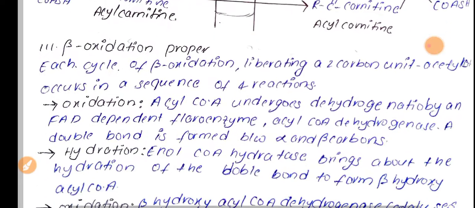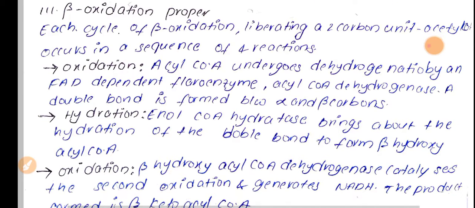So now let's see the third step, that is beta oxidation proper. That is nothing but the oxidation process, the actual oxidation. The actual oxidation process of fatty acids will be seen in this beta oxidation proper, and it is carried out in four steps, that is oxidation, second hydration, again oxidation, and the fourth step is cleavage. In this manner we can see the fatty acid oxidation.